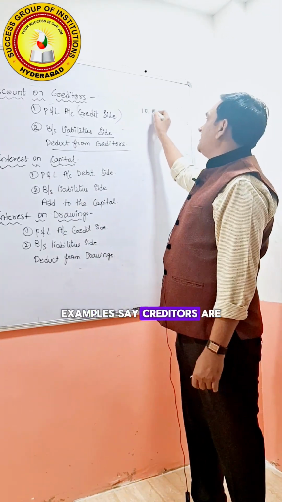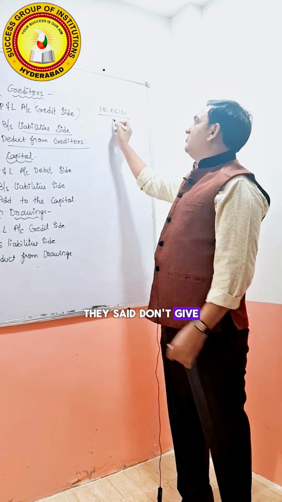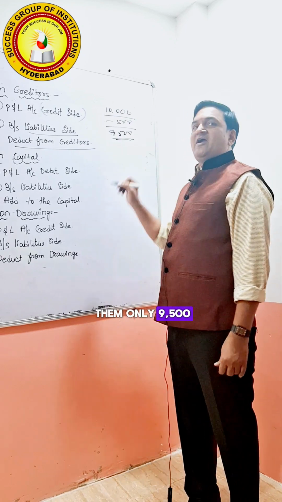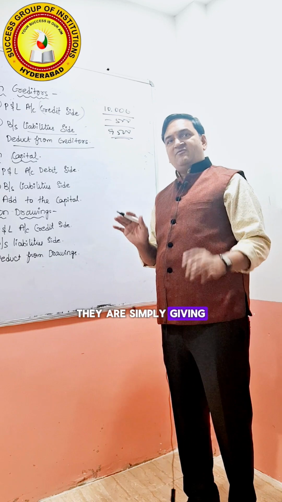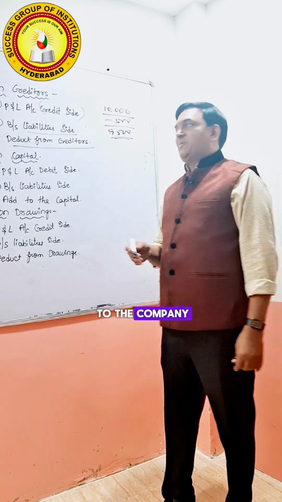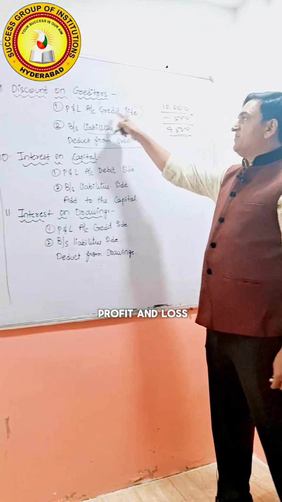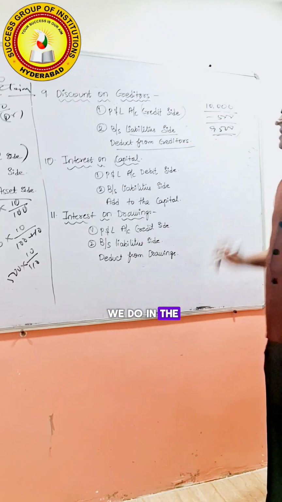For example, say creditors are 10,000. They say they will give 500 rupees less. That is discount. So we are paying them only 9,500. 500 is income, they are simply giving us discount. It is an income to the company. Hence we are paying only 9,500. So this 500 goes to the profit and loss account credit side, and the treatment on the liability side is as explained.